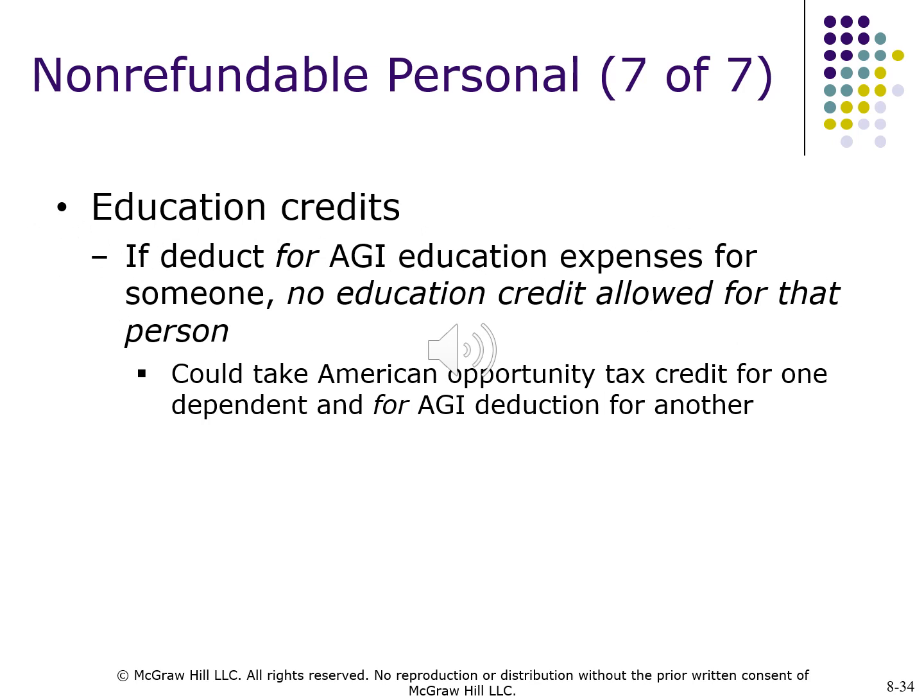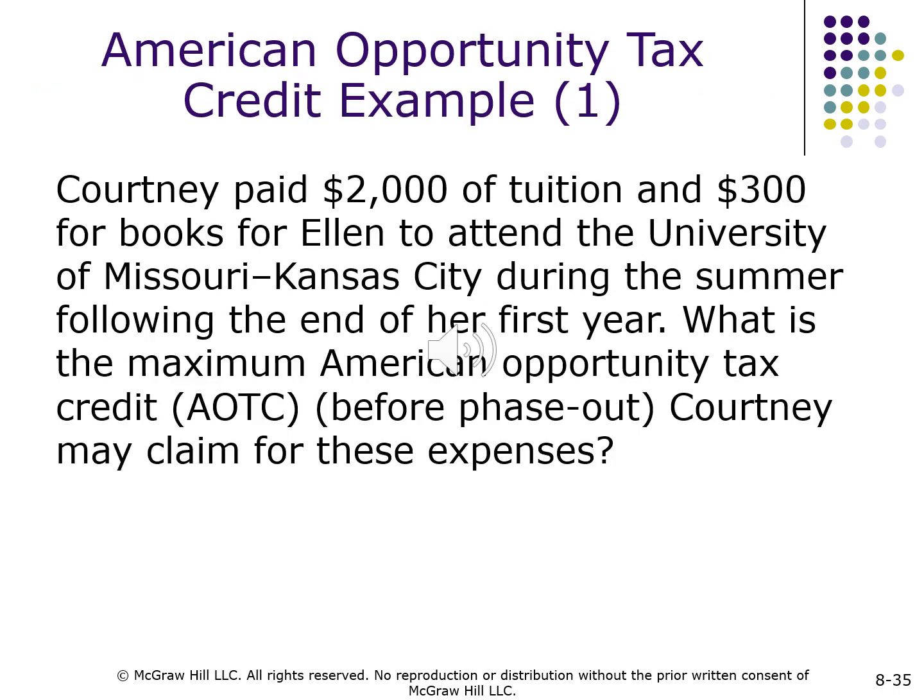Non-refundable personal credits, 7 of 7. Educational credits. If you deduct for AGI education expenses for someone, no education credit is allowed for that person. Could take the American Opportunity Tax Credit for one dependent and the for AGI deduction for another. Please review the American Opportunity Tax Credit example.